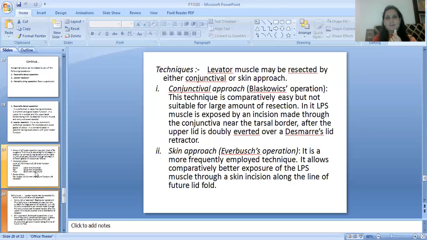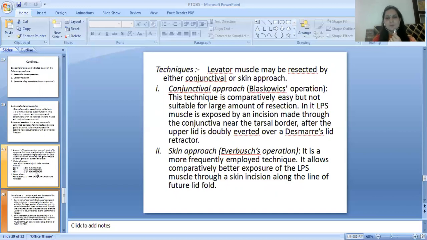Then techniques: levator muscles may be resected by either conjunctival or skin approach. First is the conjunctival approach, Blaskovics' operation. This technique is comparatively easy but not suitable for a large amount of resection. In it, the LPS muscle is exposed by an incision made through the conjunctiva near the tarsal border after the upper lid is doubly everted over a Desmarres lid retractor.